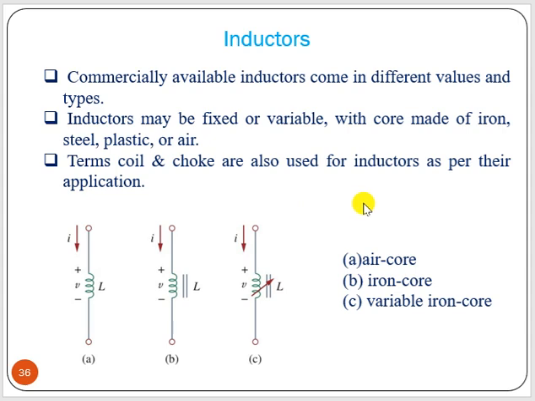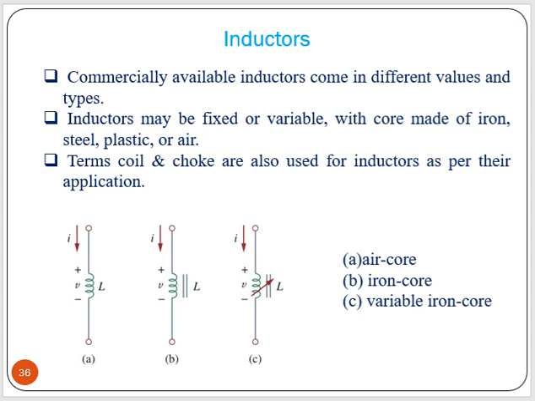Now, commercially available inductors come in different values and types. It can be a variable inductor, it can be a fixed inductor, and this is for iron core. This parallel line shows this is an iron core inductor, and if there is an arrow mark, then it is a variable inductor.